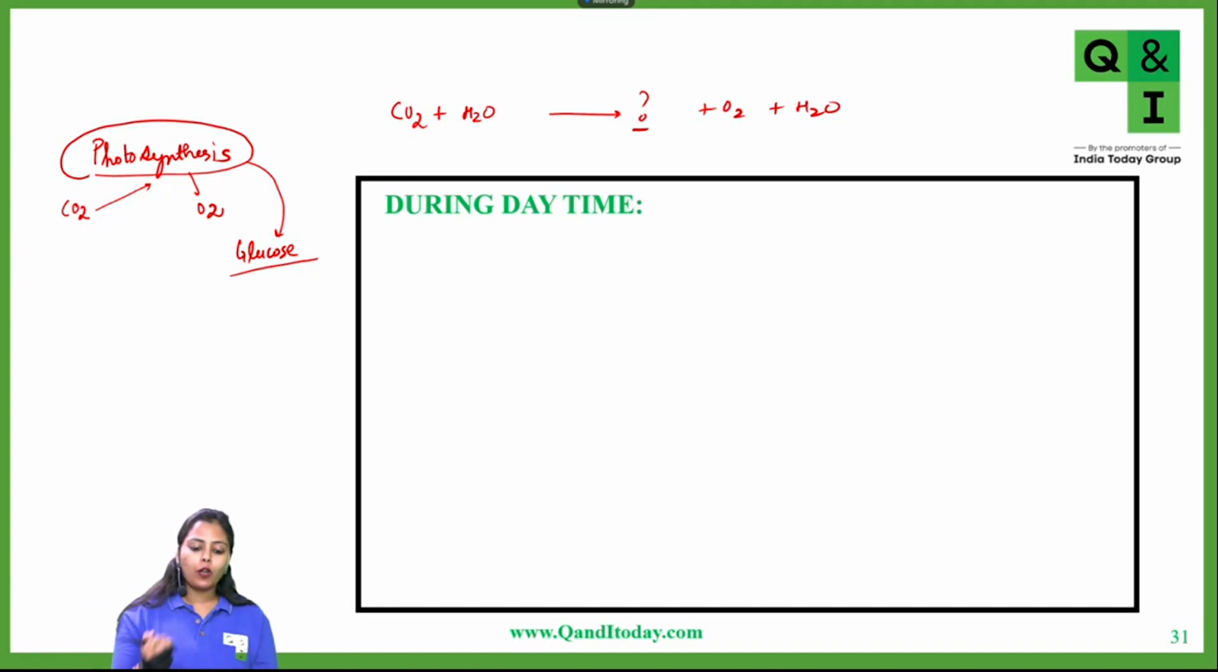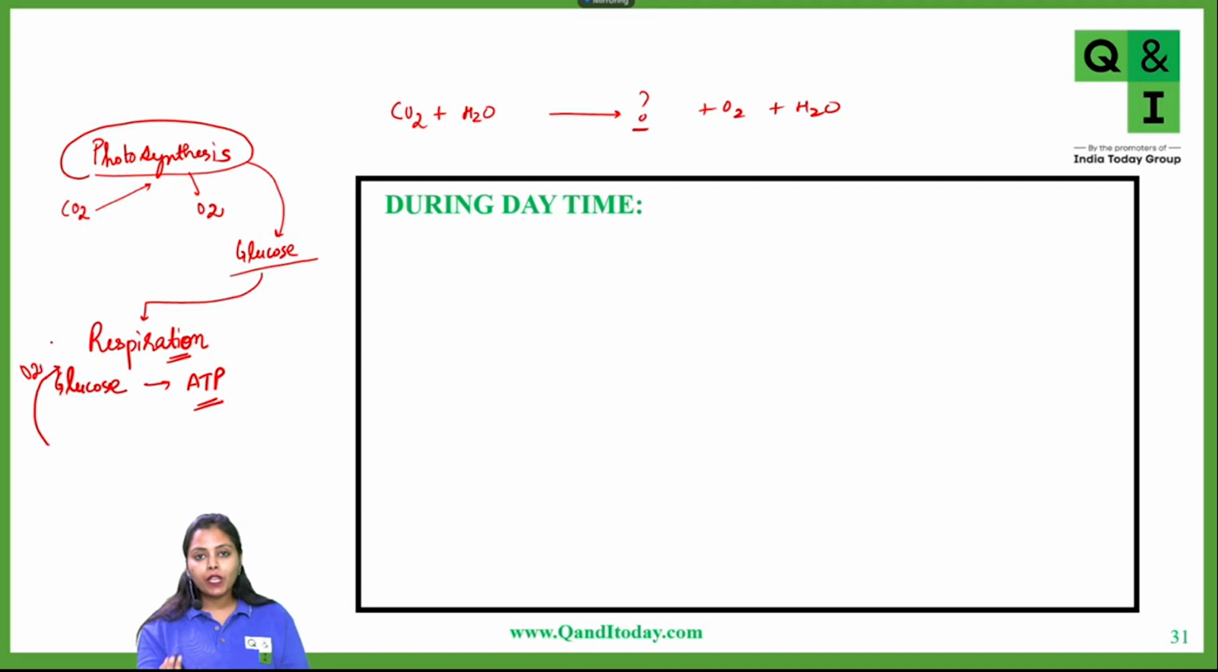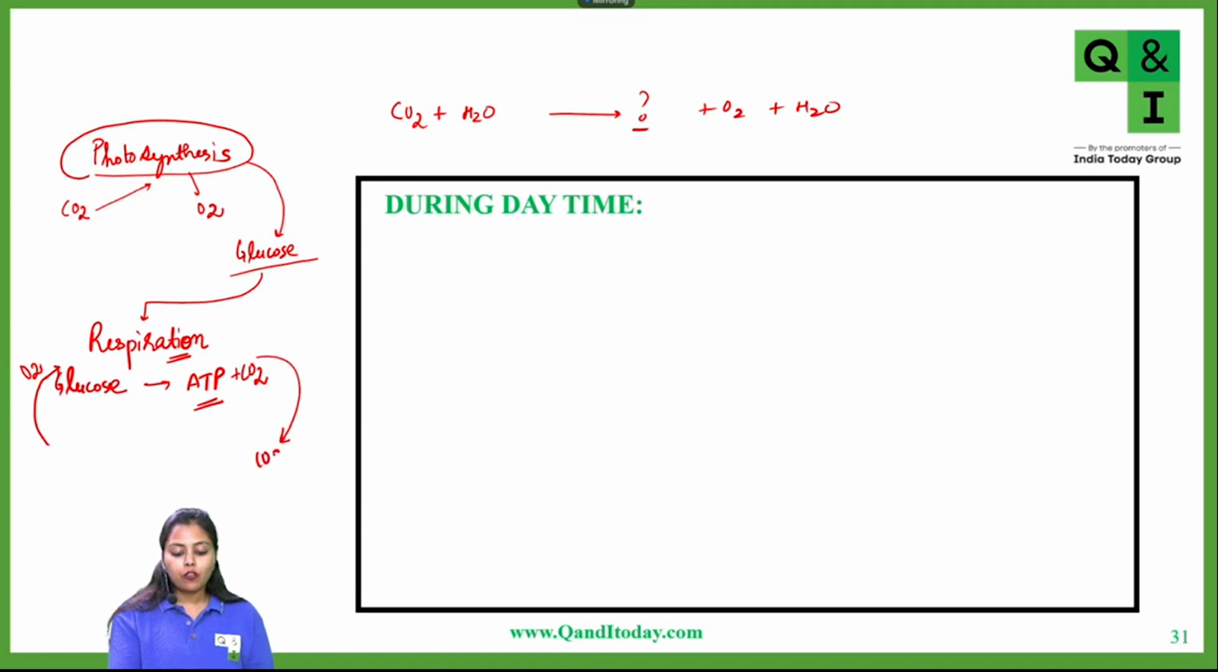So now what will happen? This glucose will enter a process called respiration. Here the glucose will be broken down to generate ATP. During respiration, to break down this glucose, oxygen is taken in. And one of the products formed apart from ATP is carbon dioxide. So finally, during respiration, carbon dioxide is released.